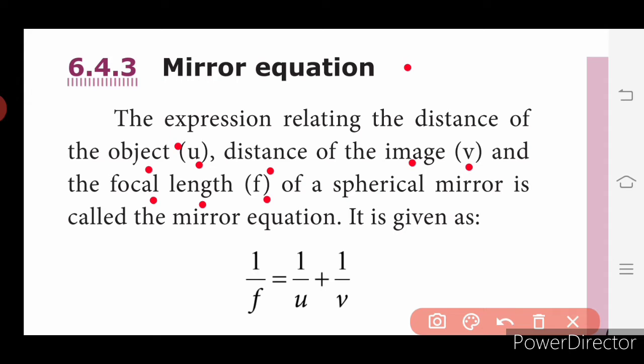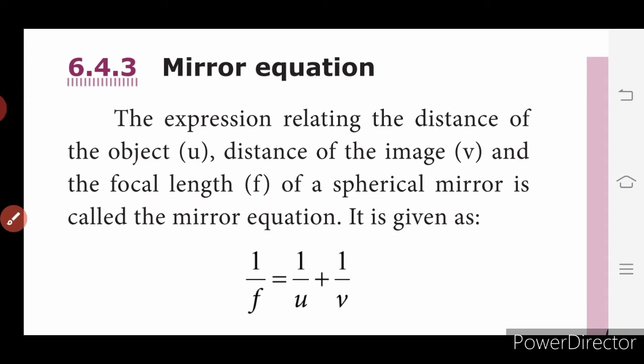All the letters are small. So the mirror equation is 1 by f is equal to 1 by u plus 1 by v. A very important formula which we will use to solve problems. So what is the formula for the mirror equation? 1 by f is equal to 1 by u plus 1 by v.